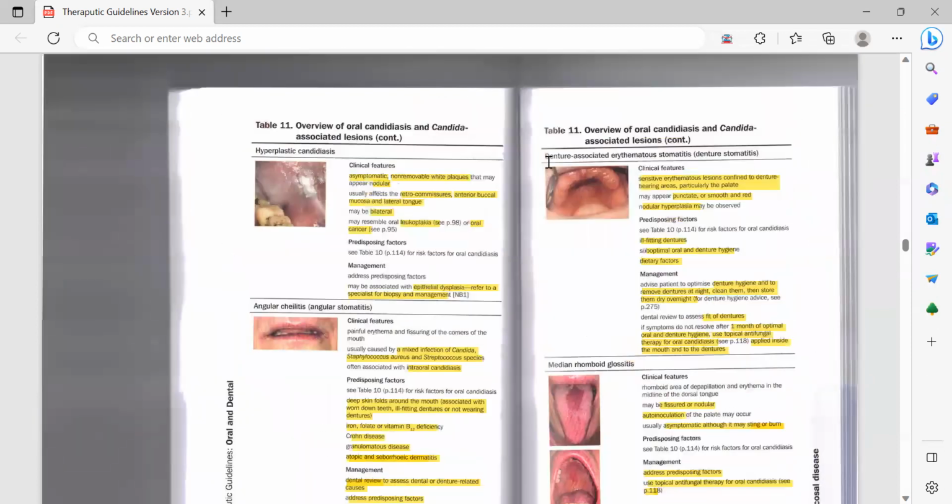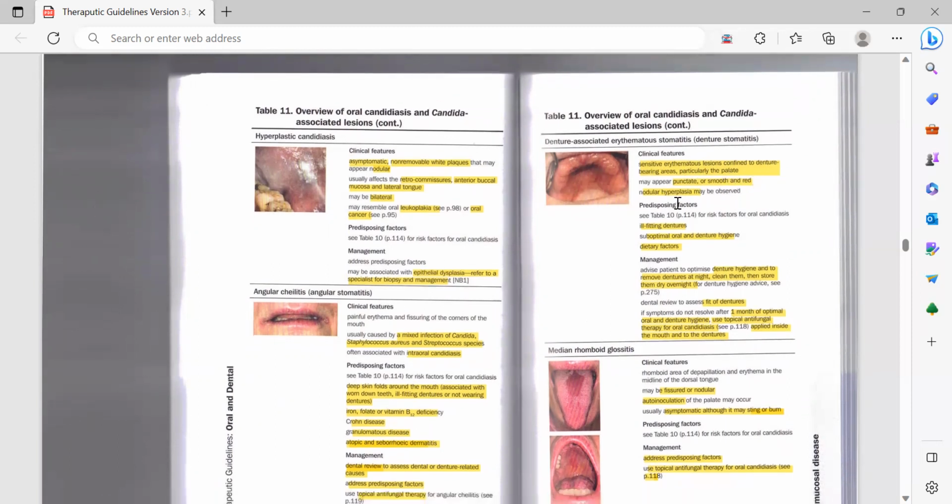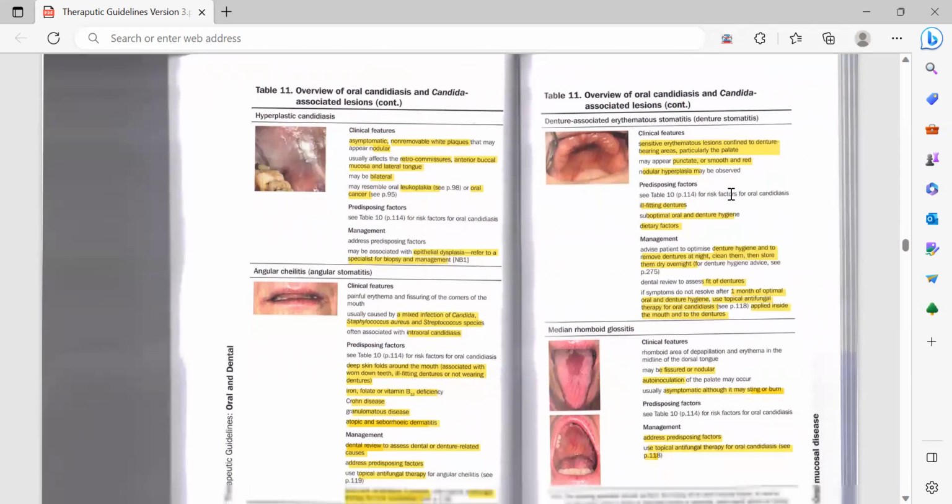Okay, then denture associated erythematous stomatitis, which is the denture stomatitis. So this is a type of infection or irritation caused by denture wear. This is a sensitive erythematous lesion confined to the denture bearing area. That's the reason it is called denture associated, and particularly the palate where the denture would sit. And it may appear punctate or smooth and red. Nodular hyperplasia may be observed.